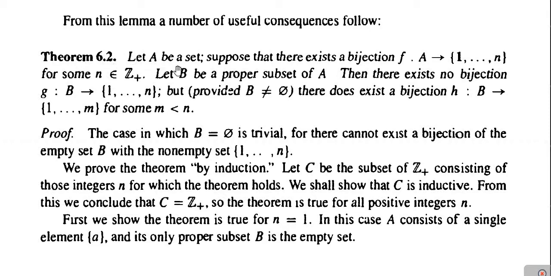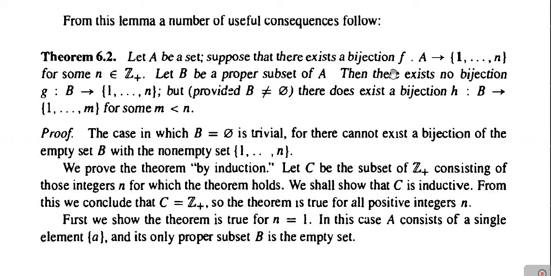The statement of Theorem 6.2 is: let A be a set. Suppose that there exists a bijection F from the set A to the set containing elements 1, 2, 3 up to n for some n belongs to Z plus, means n is some positive integer. Let B be a proper subset of A, then there exists no bijection G from the set B into the set 1, 2, 3 up to n. But provided B is not equal to phi, there exists a bijection H from B into the set 1, 2, 3 up to m for some m less than n.